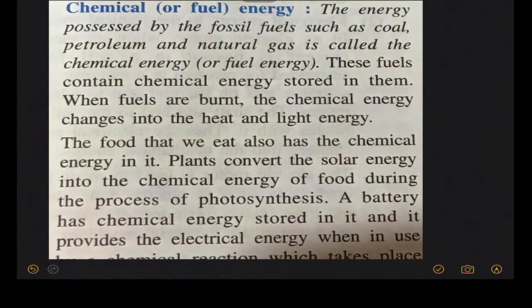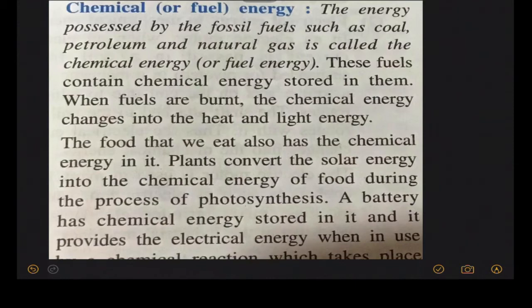So this is the definition. These fuels contain chemical energy stored in them. When fuels are burnt, chemical energy changes into heat and light energy. So see over here, they are speaking about the transformation of energy also. Whenever we burn fuel, what happens? The fuel has chemical energy in itself. When we are burning it, the chemical energy is changing to heat and light energy.